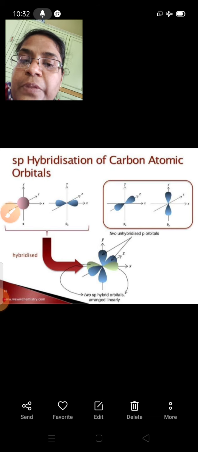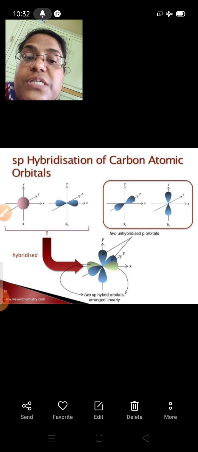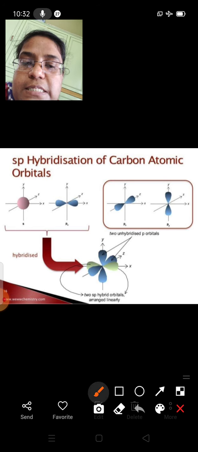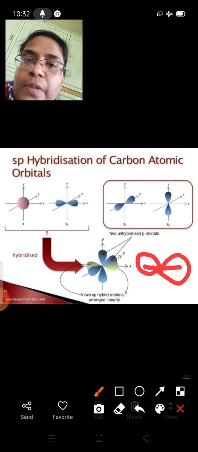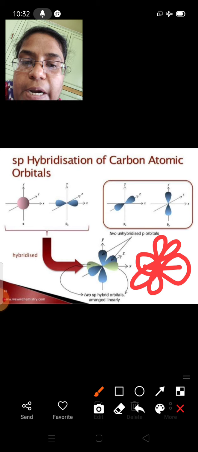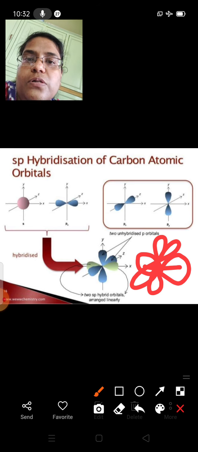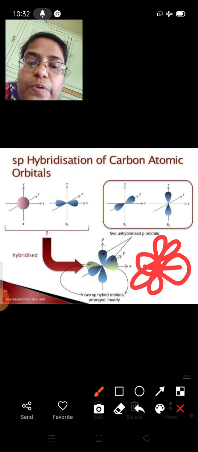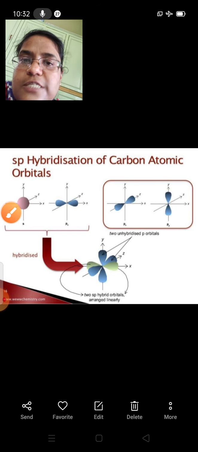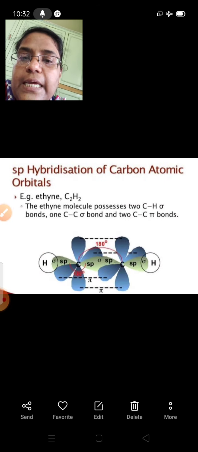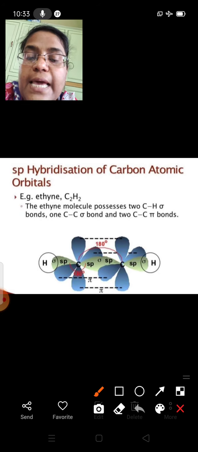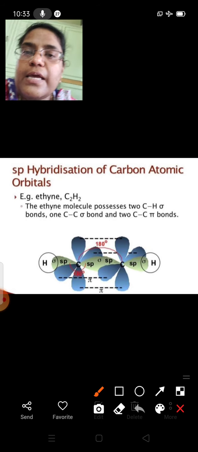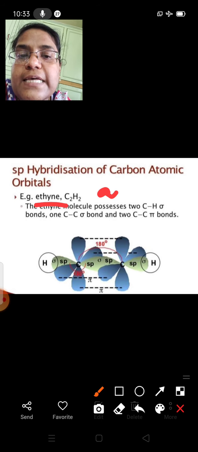So this is how the two sp hybrid orbitals are arranged linearly. Linear means in this way. This is one sp orbital and this is the other sp orbital, and the remaining two will be present in a perpendicular plane to those orbitals. Now we'll study the sp orbitals by taking one example. An example of a molecule which undergoes sp hybridization is ethyne, or acetylene.